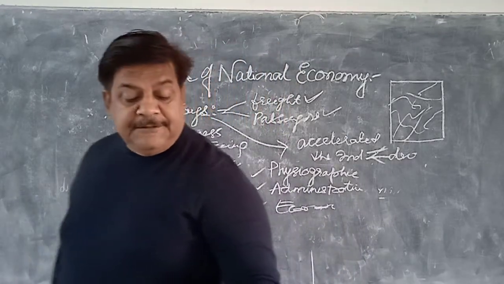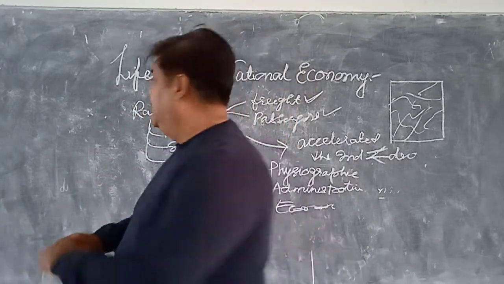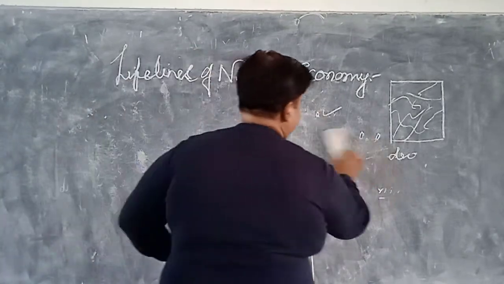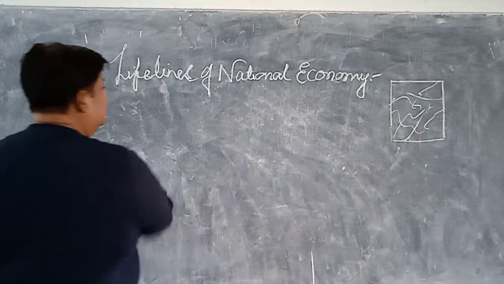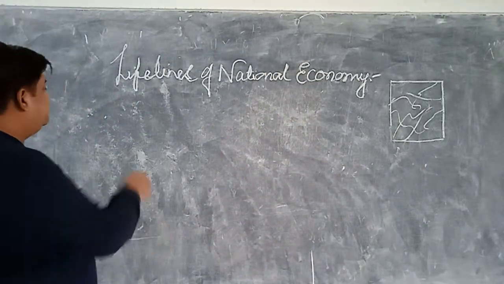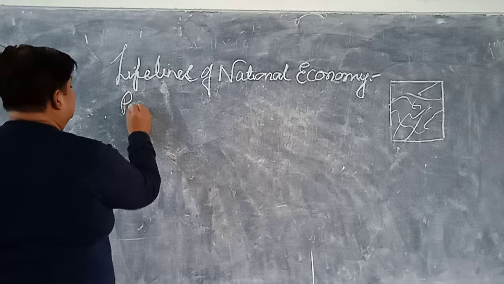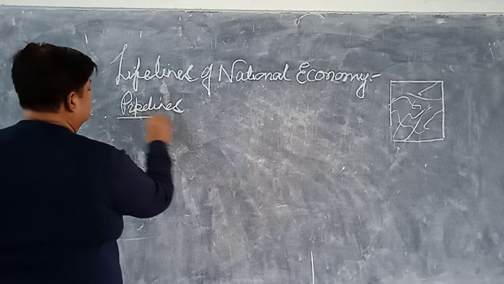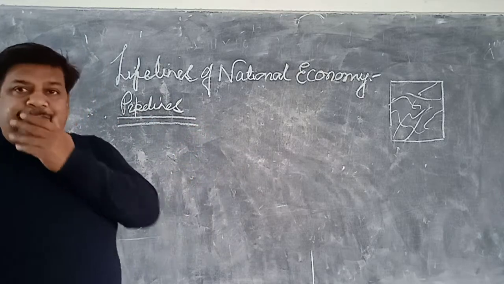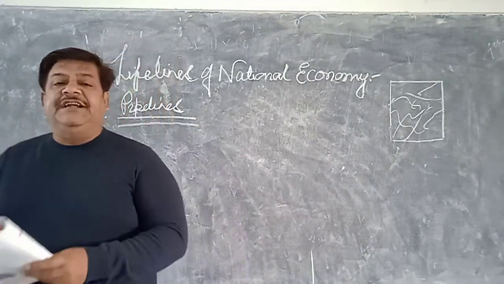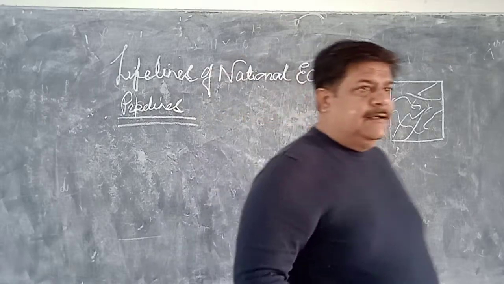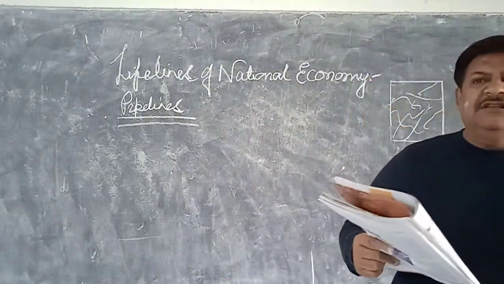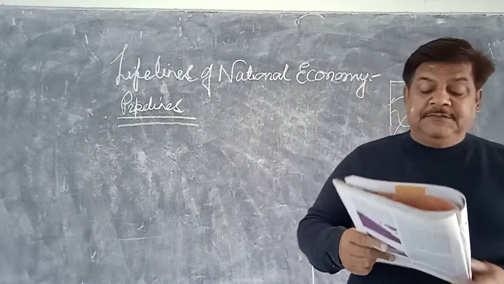Another portion we have got is the pipelines. In pipelines, one important pipeline you have to study in your map portion is the JVG pipeline, something like that.